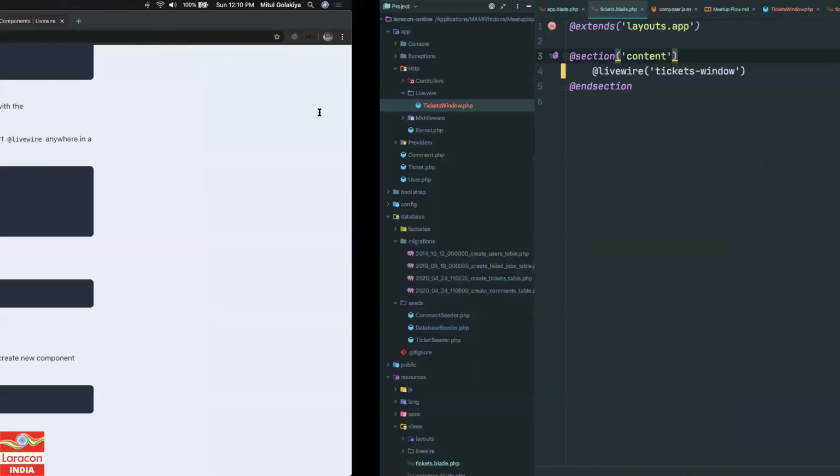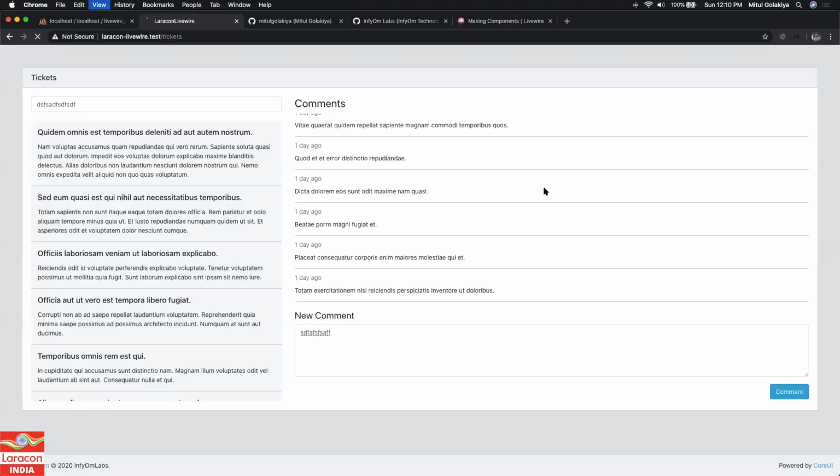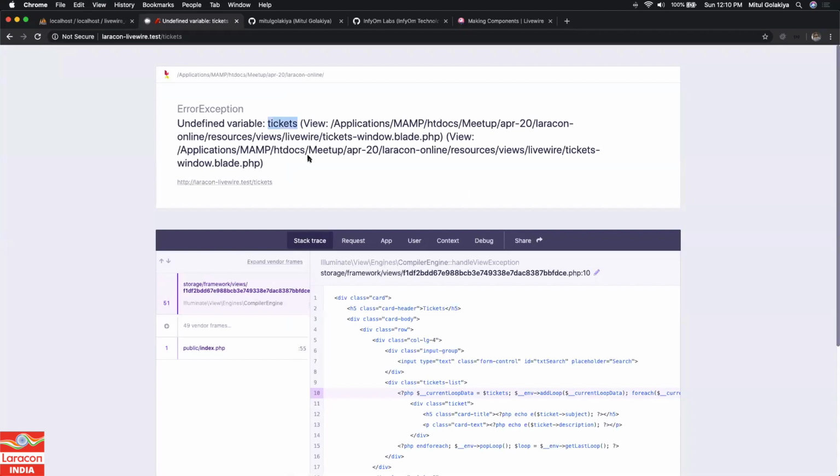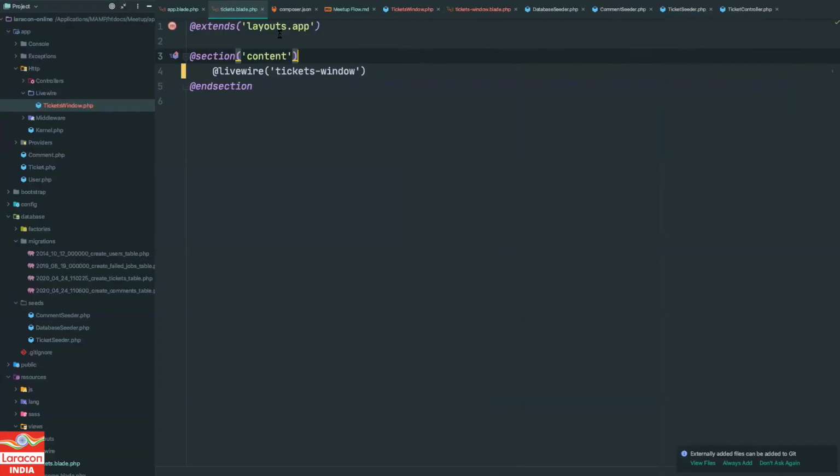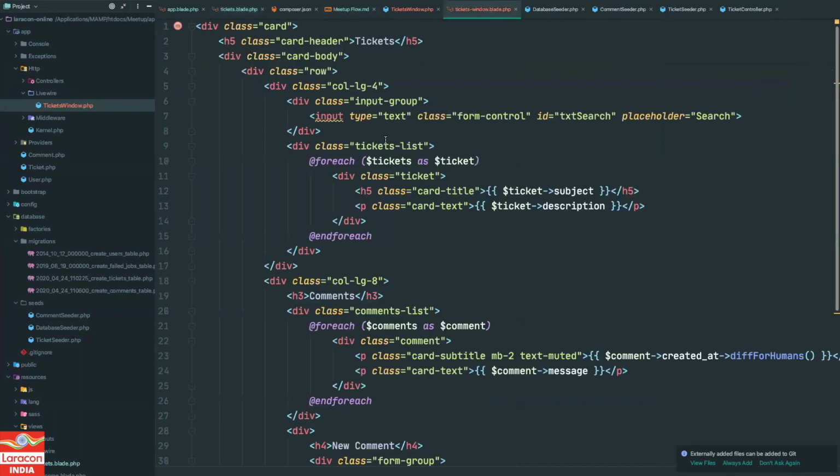What happens? We will get an error, of course, because we are passing tickets from the controller, but we are not passing tickets and comments into this particular component, right? So a component can have its own data. So how can we do that? It is simple, just like you were doing in the controller.